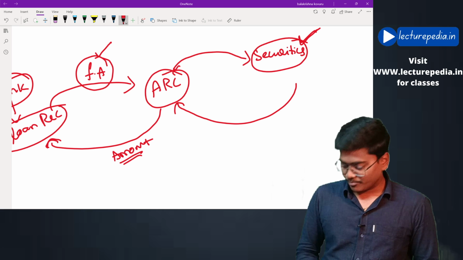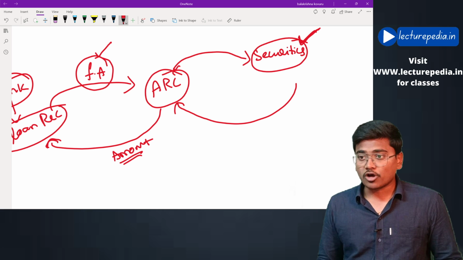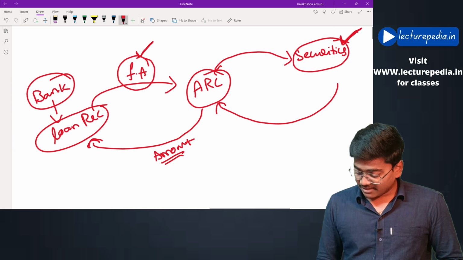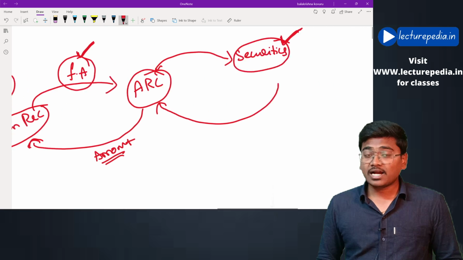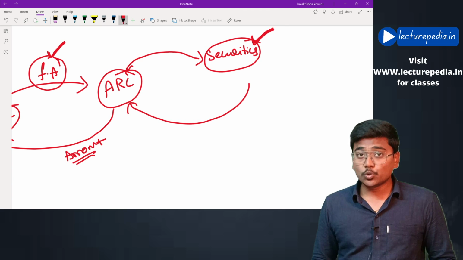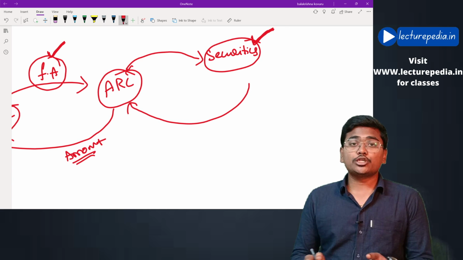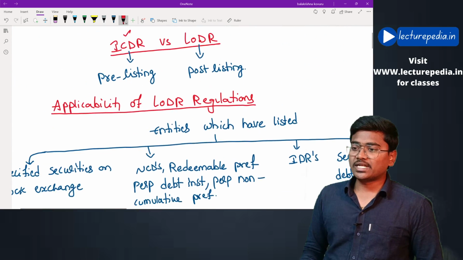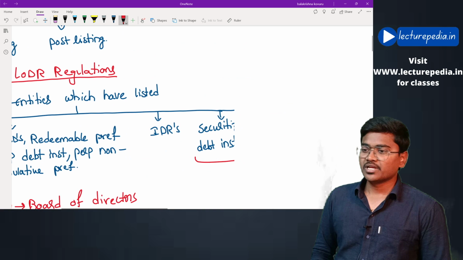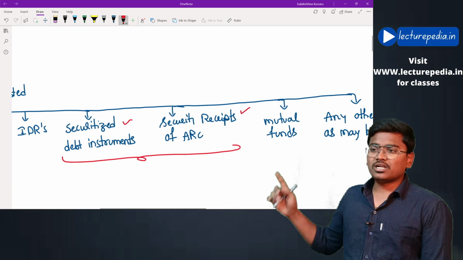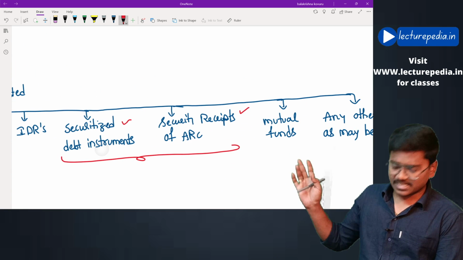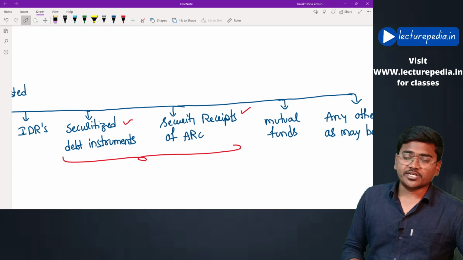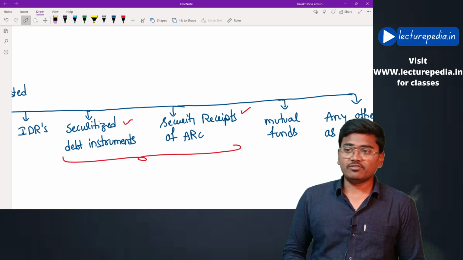Hope that is clear. Basically, these securities are backed by these financial assets. Here the financial assets have been converted into securities, which is known as securitization. That is the concept of securitized instruments. If any company lists these two types of securities on the stock market, it has to comply with LODR regulations.